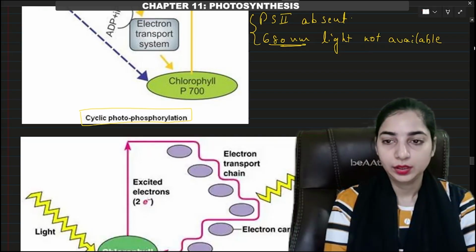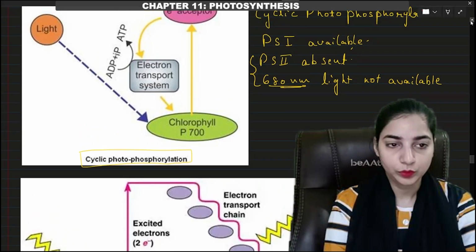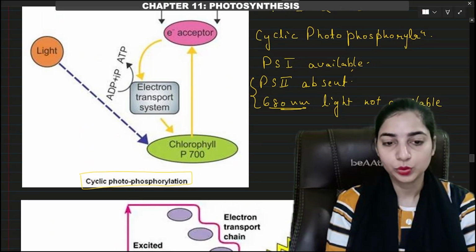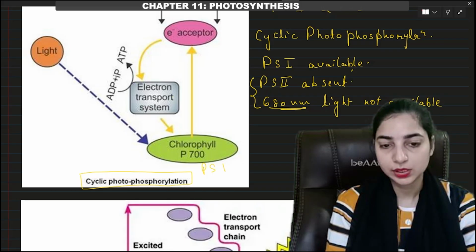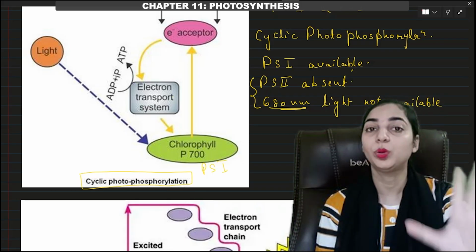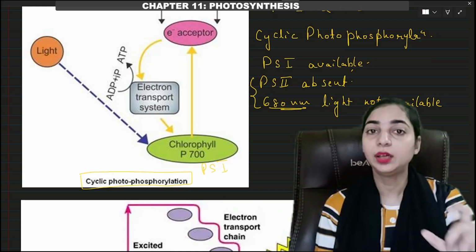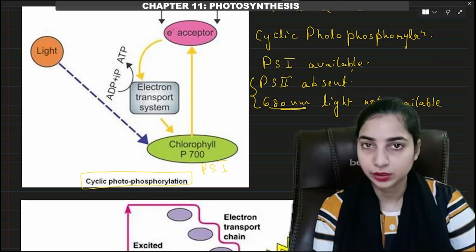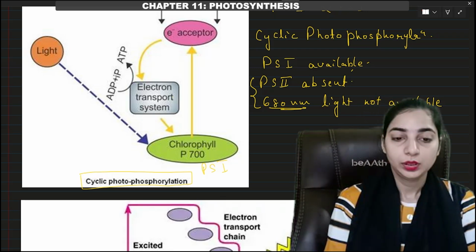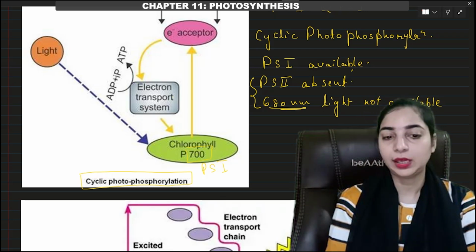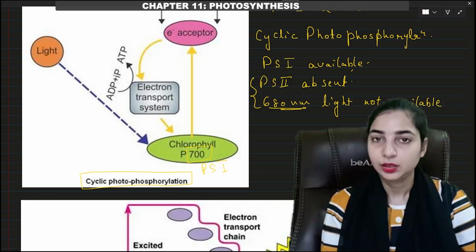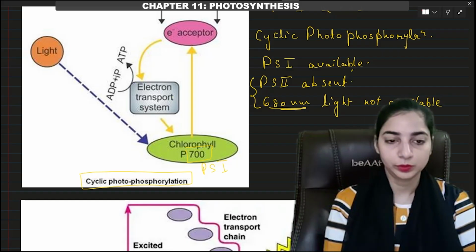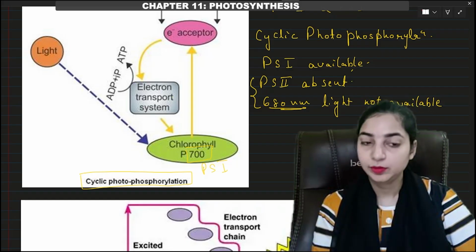Okay, now here we have the figure for cyclic photophosphorylation. Light is absorbed by the chlorophyll A molecule of photosystem 1. Okay, this is photosystem 1. In cyclic photophosphorylation, only photosystem 1 is present. And we know that the chlorophyll A molecule of photosystem 1 will receive the light of 700 nanometer, not 680 nanometer. Okay, so it requires the light of 700 nanometer. Therefore, it is written P700. Okay, the chlorophyll A molecule of photosystem 1 is known as the P700 molecule. So the light is received by this molecule.